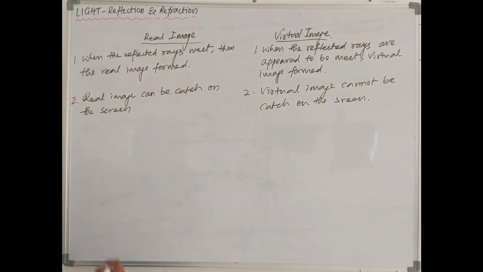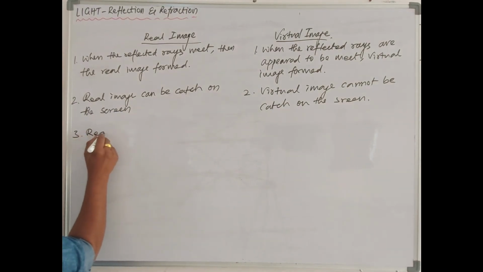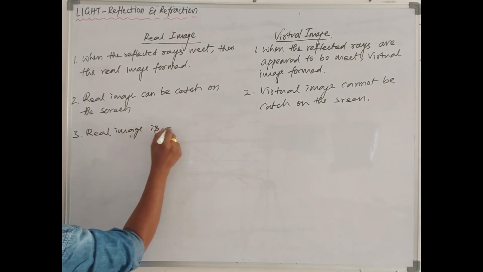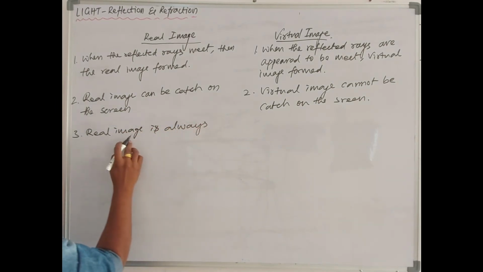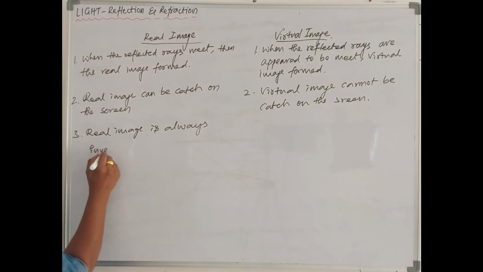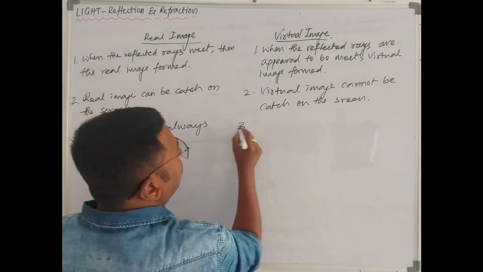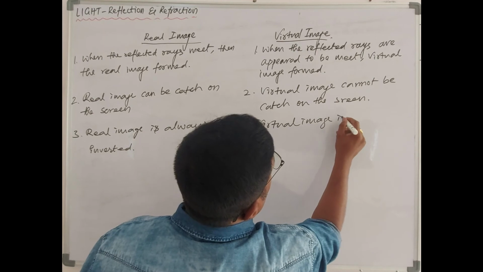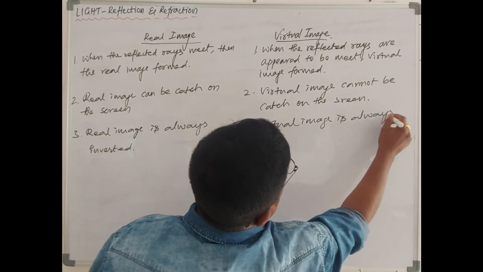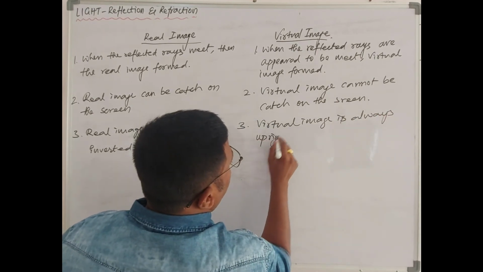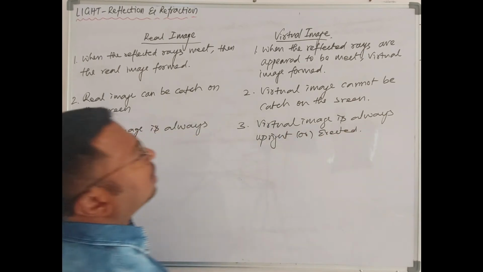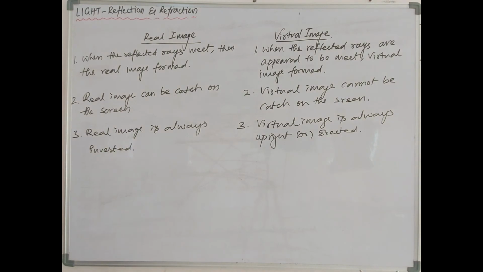And the real image is always inverted. The virtual image is always upright or erect.